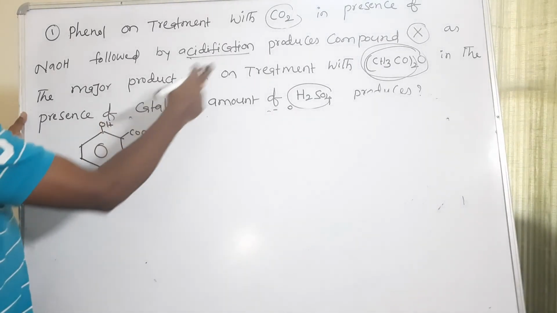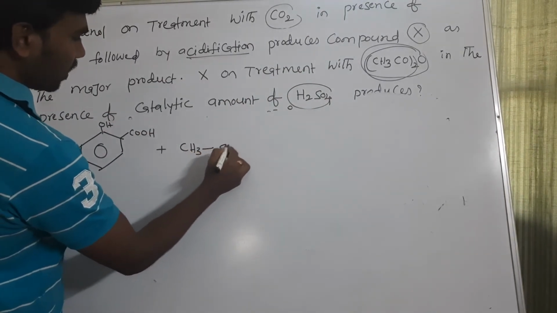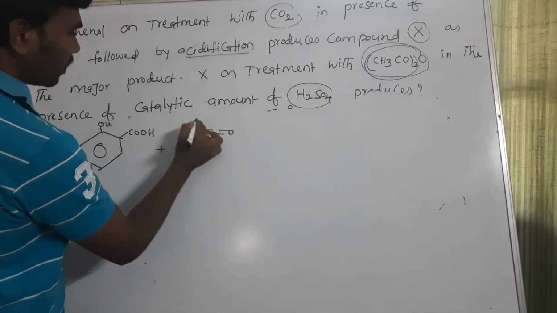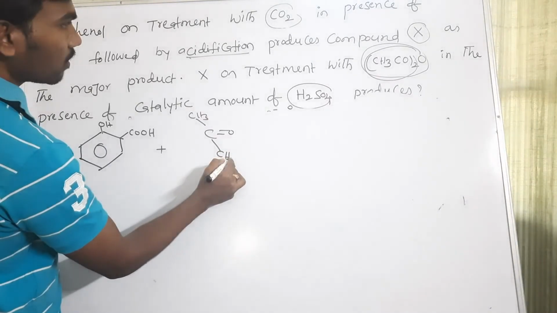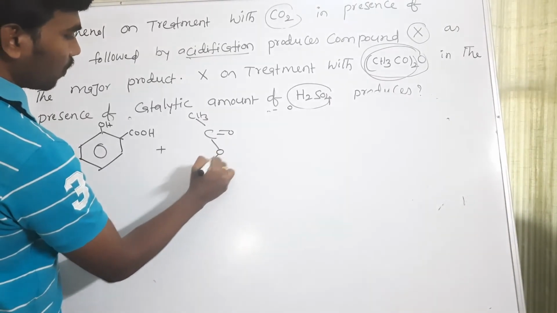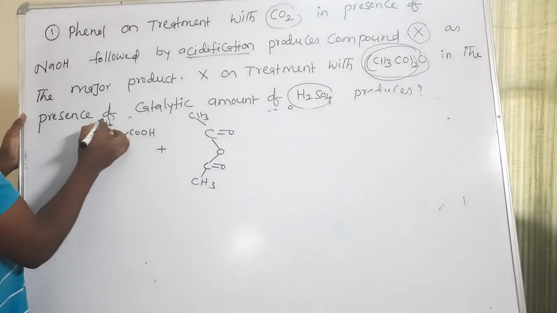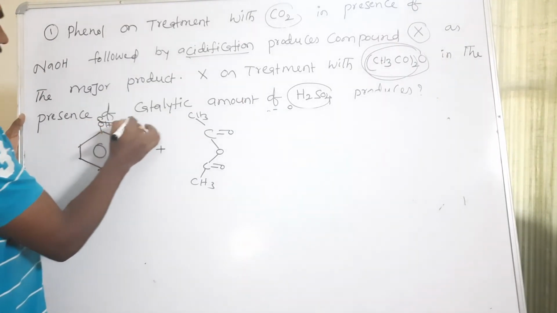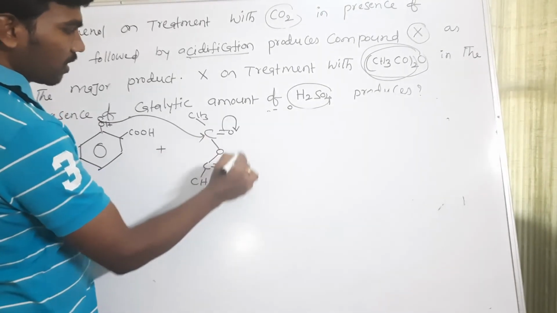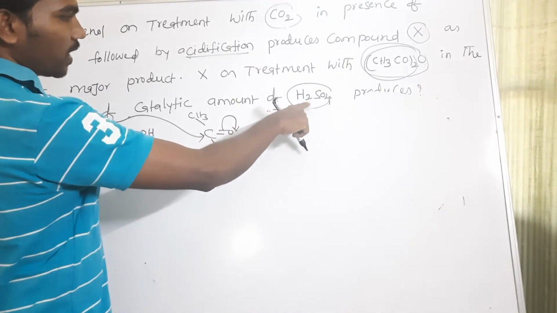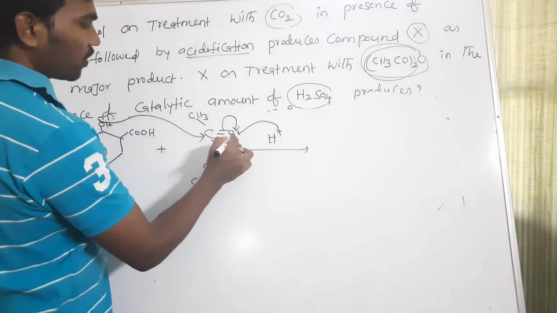This orthohydroxybenzoic acid is going to react with acetic anhydride. The structure of acetic anhydride we can take like this: CH3 C double bond O, O, C double bond O CH3. Here this OH group will act as a nucleophile and attack on this carbonyl carbon. Immediately the oxygen bond will shift. This reaction is going in presence of an acidic catalyst, so H plus will approach this oxygen.